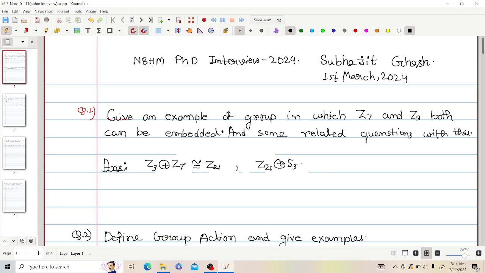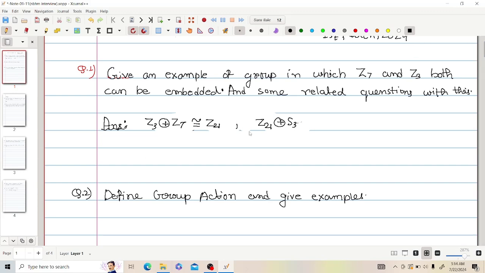Then they asked me to give an example of a group of order 21 which is non-abelian and in which both Z7 and Z3 can be embedded.